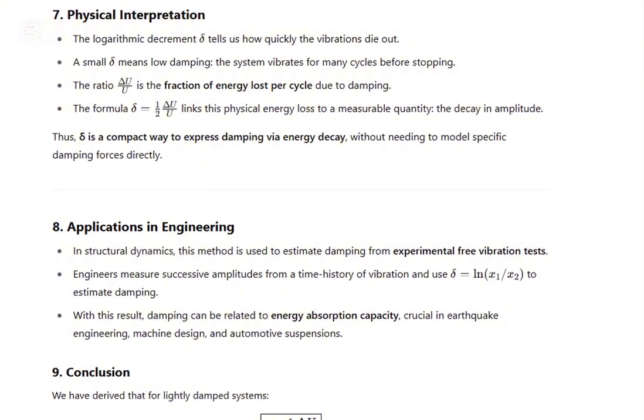Now the physical interpretation. The logarithmic decrement delta tells us how quickly the vibration dies out. If it is more, that means the vibration dies out very quickly. A small delta means low damping. If the logarithmic decrement is small, the system is going to vibrate for many cycles before stopping.